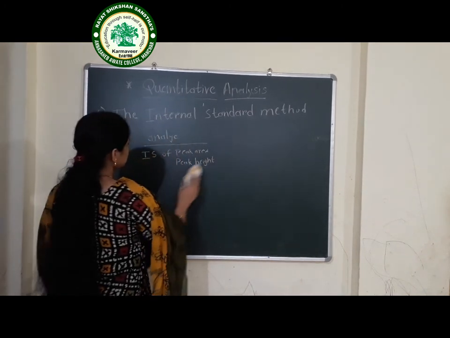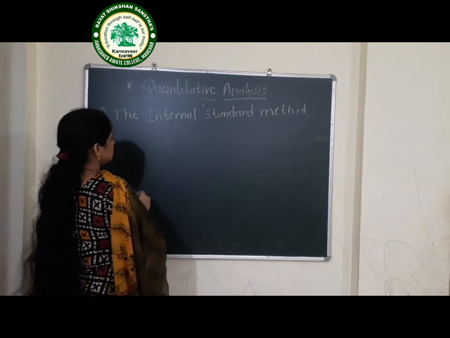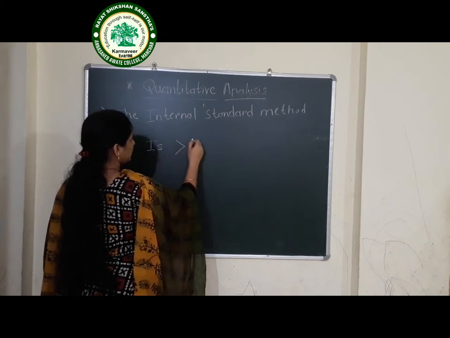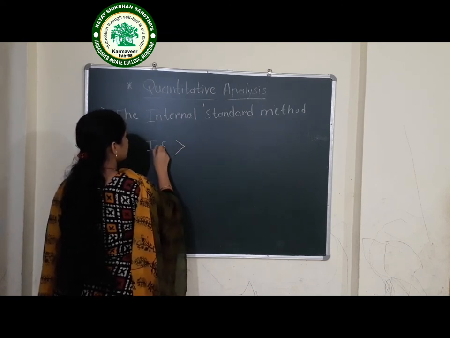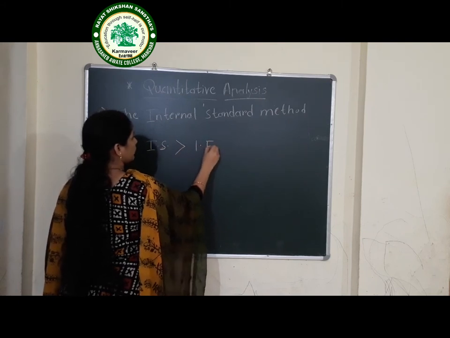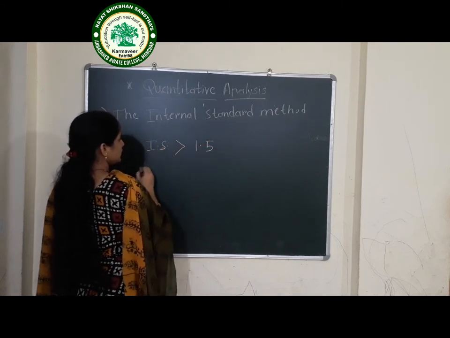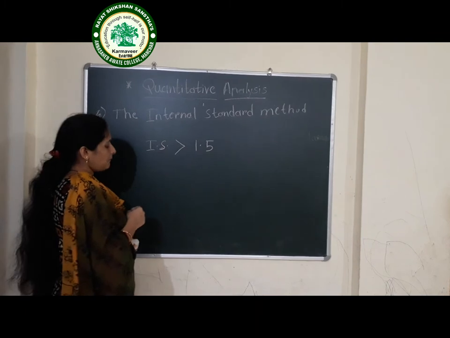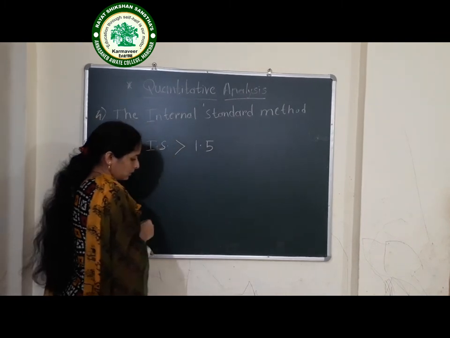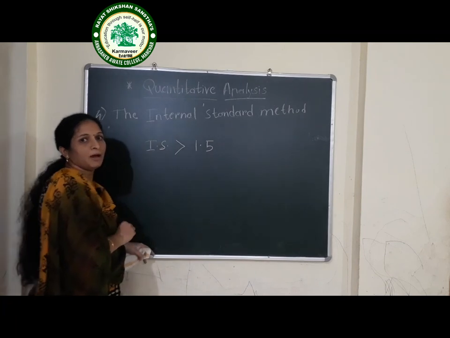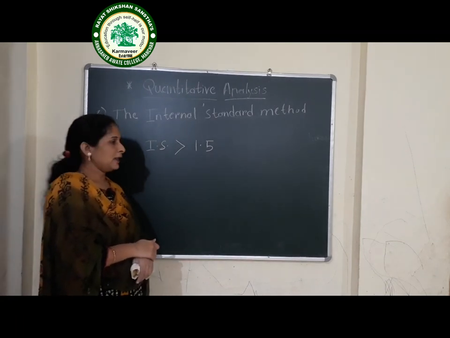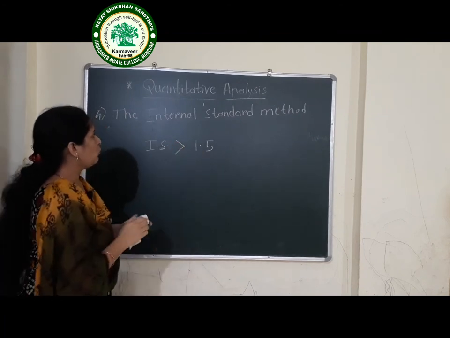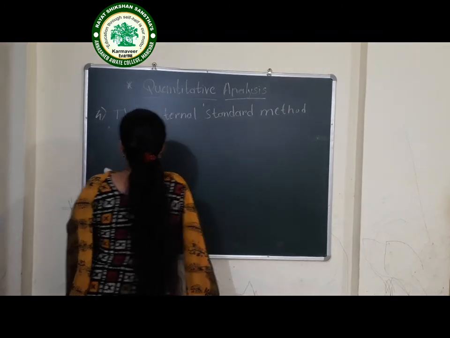Okay, now this internal standard peak should have a resolution value greater than 1.5. If this resolution is greater than 1.5, then we get well separated bands. Okay, this internal standard peak should appear close to the peak of the analyte, and the internal standard peak should have the value greater than 1.5. Now we will study the next technique.